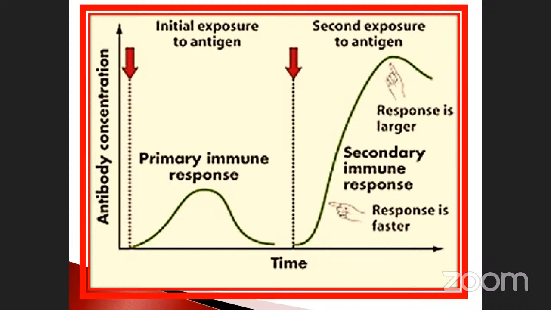When you are giving the initial exposure to the antigen, this is called the primary exposure to the antigen. The response will be very less. Suppose you give the second exposure to the antigen, the response will be very, very high in nature. So see here, this is the first step. This one is double the second response. This is the graphical representation of the antibody concentration against the immune response time.